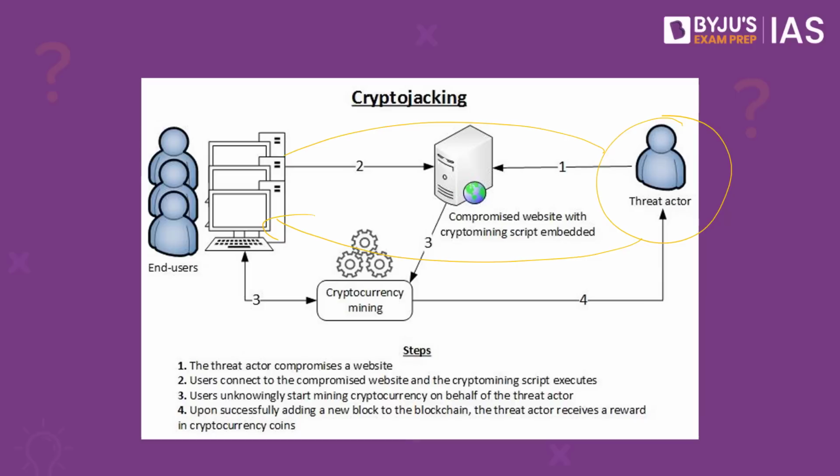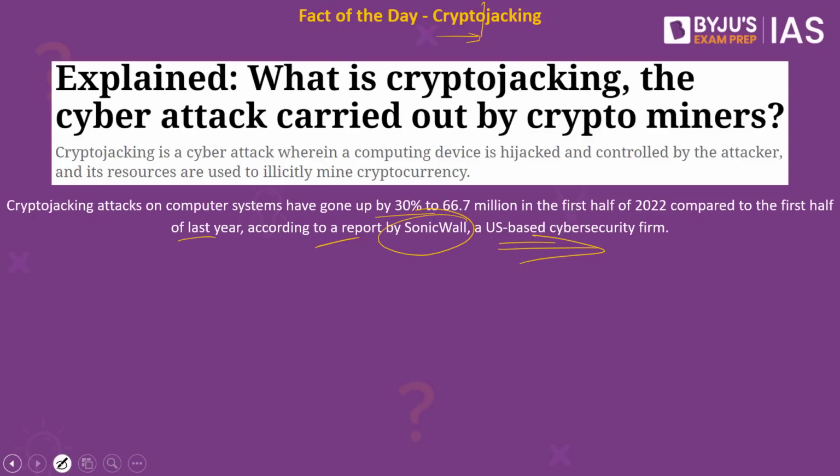Added to it, let's say for example, you might also visit a website. You may feel that this is a legitimate website, so you go and click on that particular link in the website. The minute you click on this link on a website, you might not know, immediately the crypto code gets activated on your system, and this hacker making use of your system will ultimately mine the cryptocurrencies. So what is cryptojacking? Cryptojacking is a cyber attack wherein a computing device is hijacked and controlled by the attacker, and its resources are used to illicitly mine cryptocurrencies.